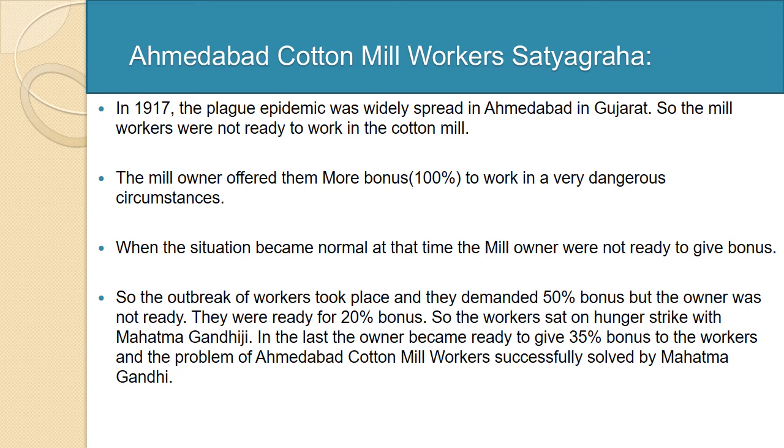So the workers revolted and demanded a minimum 50% bonus, but the owner was not ready. They were ready for 20% bonus. So the workers sat on hunger strike with Mahatma Gandhiji. In the end, the owner became ready to give 35% bonus to the workers, and the problem of the Ahmedabad cotton mill workers was successfully solved by Mahatma Gandhiji. In such a way, Mahatma Gandhiji also sorted out the problem of the Ahmedabad cotton mill workers in the year 1917-18, and once more he became a very powerful leader of our country who had a great power to solve the problems of the Indian people.